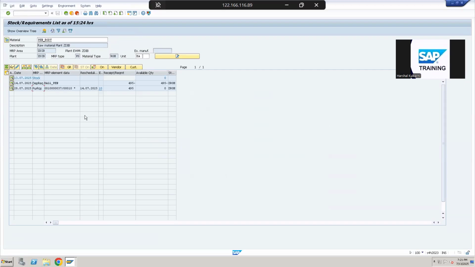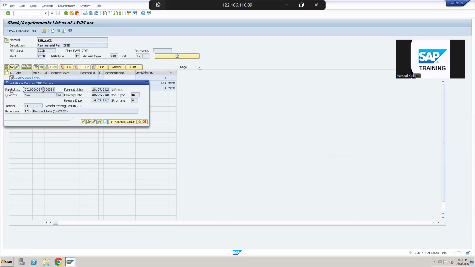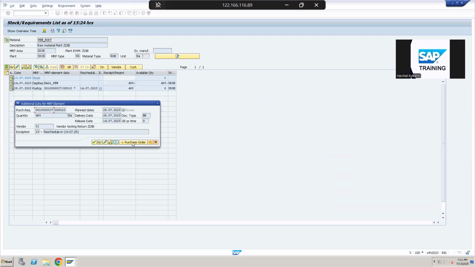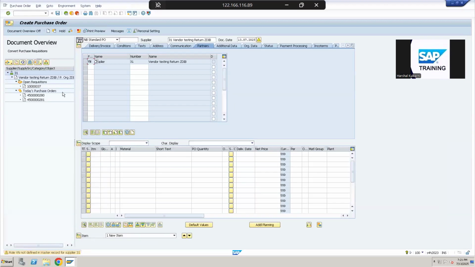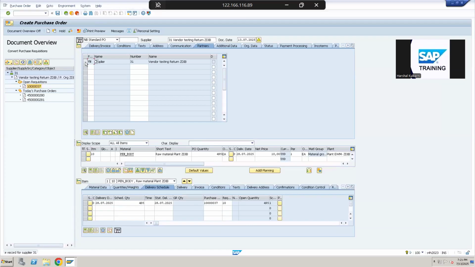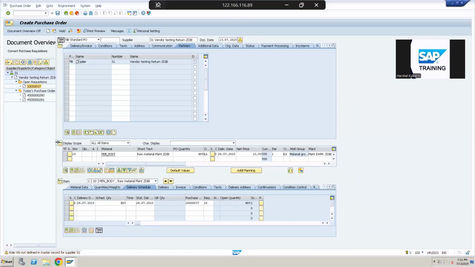So this is still in a proposal state. When the purchasing team is actually sure that we are going to purchase this product, it will convert this purchase requisition into a purchase order. Again, I'm just putting this purchase requisition into this cart. Now I have a purchase order creation screen ready here.